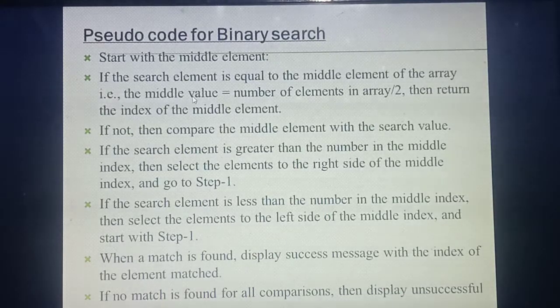Understood? So what's the first thing always? Your search needs to start with the middle element. For that you are going to find the middle element. Which one is the middle element? To find the middle value, what's the formula? Number of elements in an array divided by 2, or total number of elements in an array divided by 2. For example, 10 means what answer you will get? 10 divided by 2, 5. So that's the index of the middle element.